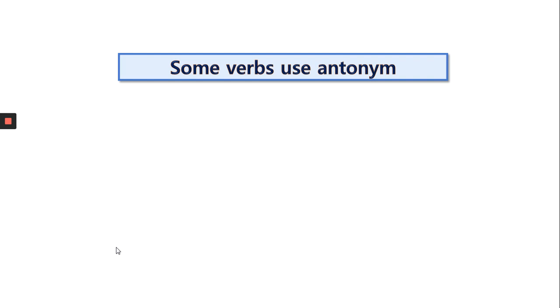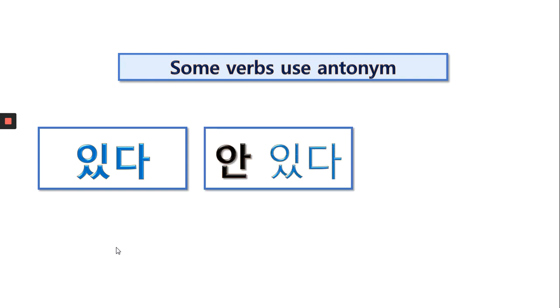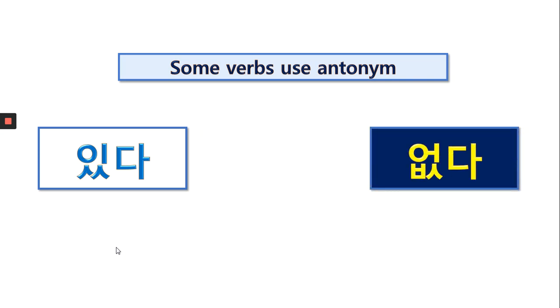Some verbs use antonyms. Antonym means opposite words. For example, 있다 means I have, or there is, there are. So for I don't have, or there isn't, there aren't, it must be 안 있다, right? But this is wrong. We don't say that. Instead of saying 안 있다, we say 없다. So you need to memorize this. 있다, 없다. 있어요, 없어요. 있다, I have or there is. 없다, I don't have, there is not, there are not.